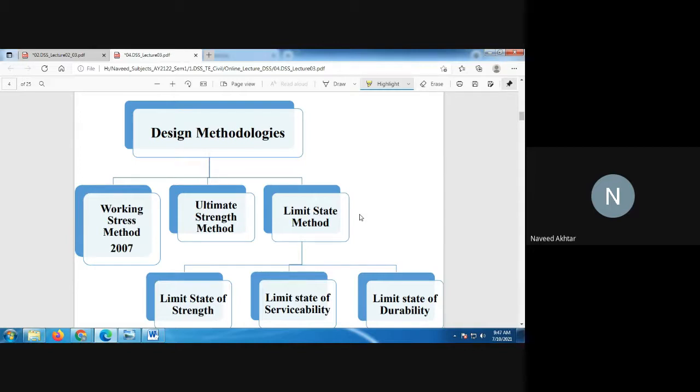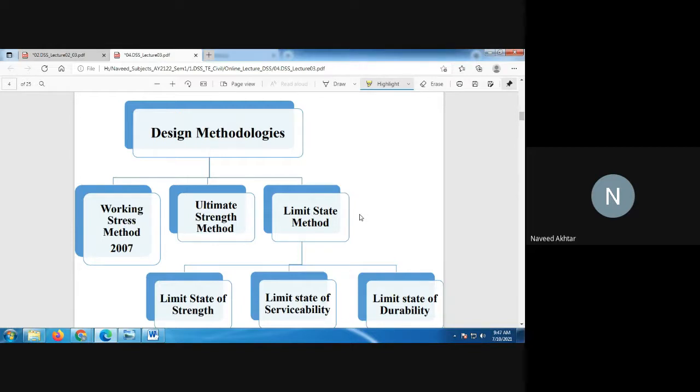Working load means the loading or stress capacity of the material up to the elastic limit. So in the working stress method, the only criterion for designing is the permissible stresses set for the material, and only the working load, or the stress or strain up to yield strength, is considered in this design.